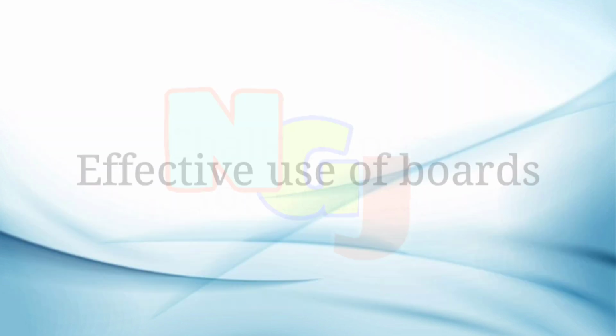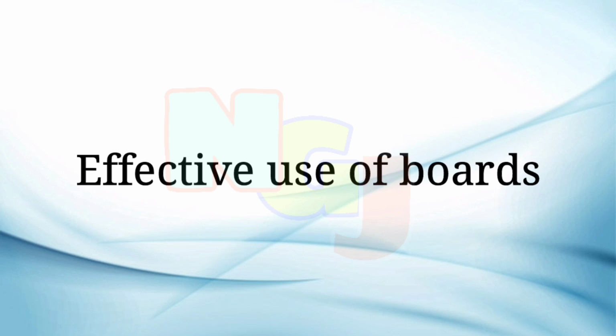Now, let's move on to know how effectively a teacher can use the board. First and foremost thing is that the blackboard or the board should be rubbed clean as soon as the teacher enters the class or before the teacher enters the class. Only if the board is neat, the students will not be distracted. So this is the first criteria of effective use of blackboard.